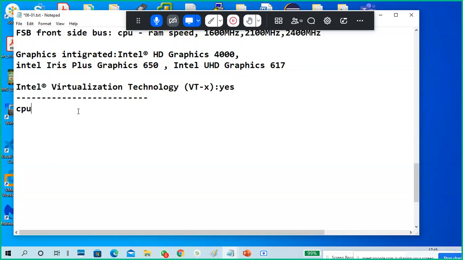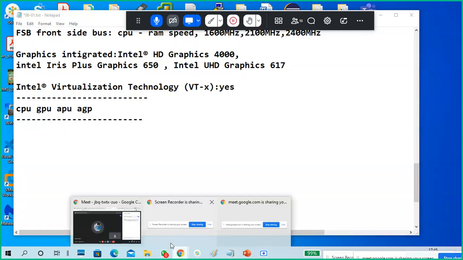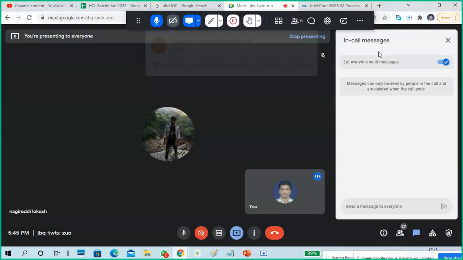I put the names CPU, GPU, APU, AGP. What is the difference between CPU, APU, GPU, AGP? You can try it.